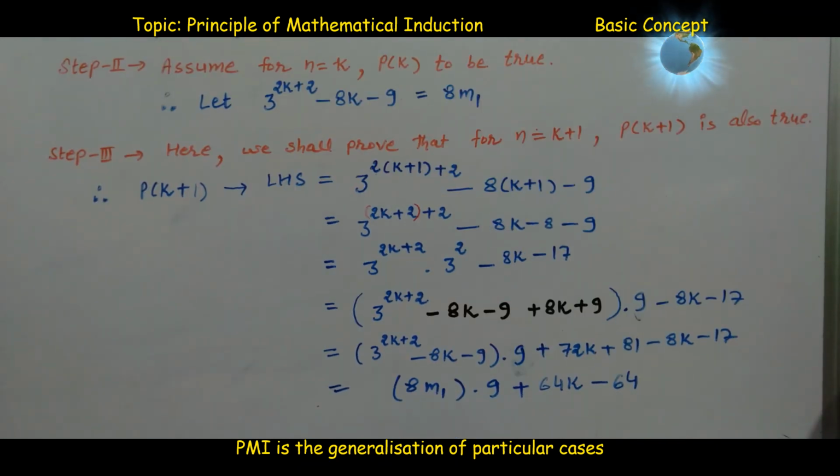So this is 8 into 9m1, that is 72m1, plus 64k minus 64.